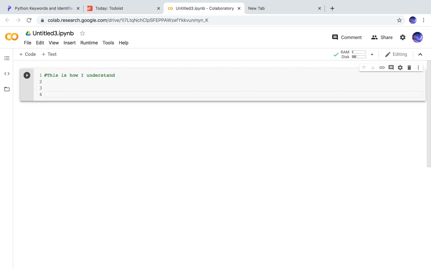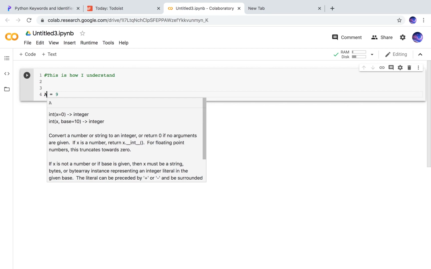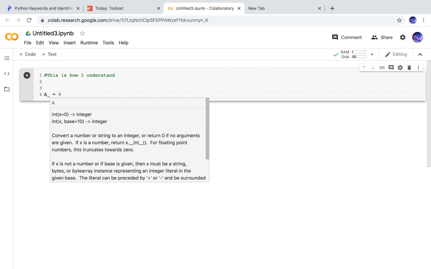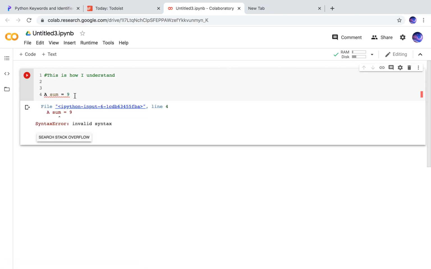So our identifiers, we could write many types of identifiers. A to Z, like a is equal to 9, and it says, okay, yeah, I understand that. But you can't say "a sum" as two words. You have to connect them. And how are you going to connect them? With an underscore, a_sum. And it said, okay, but if I do this, it's going to say an error. So I have to add an underscore.